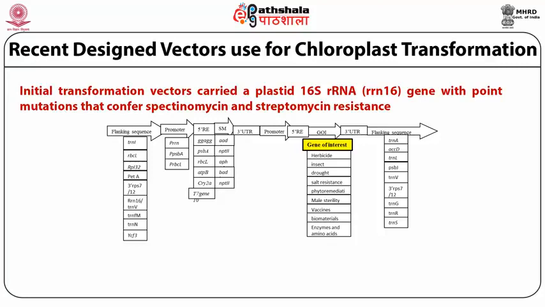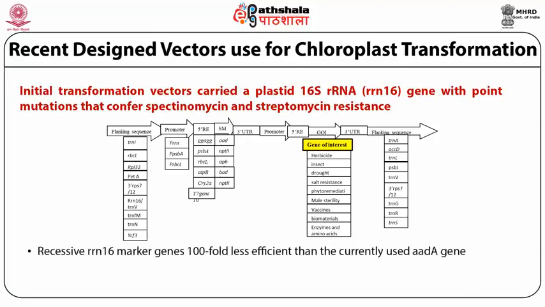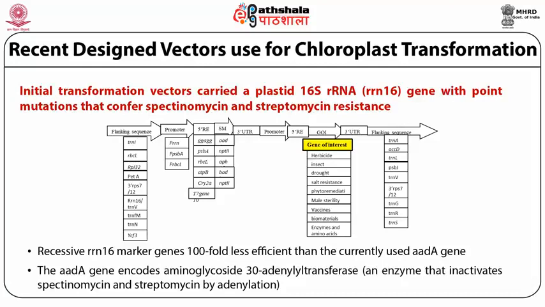Here we see that the recessive ribosomal RNA 16 marker gene is 100 folds less efficient than the currently used AADA gene. This AADA gene encodes the aminoglycoside 3' adenyltransferase enzyme, an enzyme that inactivates spectinomycin and streptomycin by the process of adenylation.